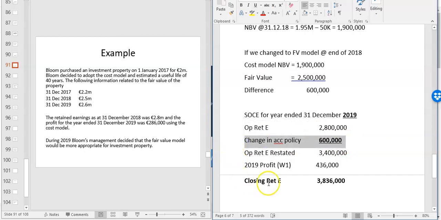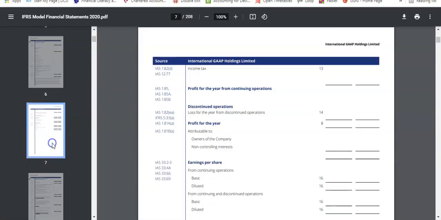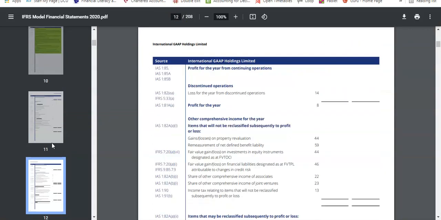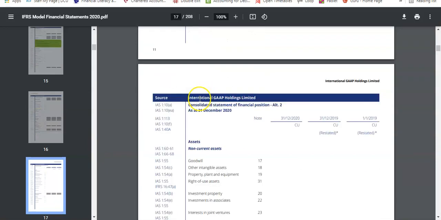And what we'll do now is we'll have a look at the model financial statements that are up on Loop, because they give you a good idea of how this is presented in a bigger statement of change in equity. So if we look at the model financial statements and we come down and look at the statement of change in equity in particular, which is this one, the next one here.